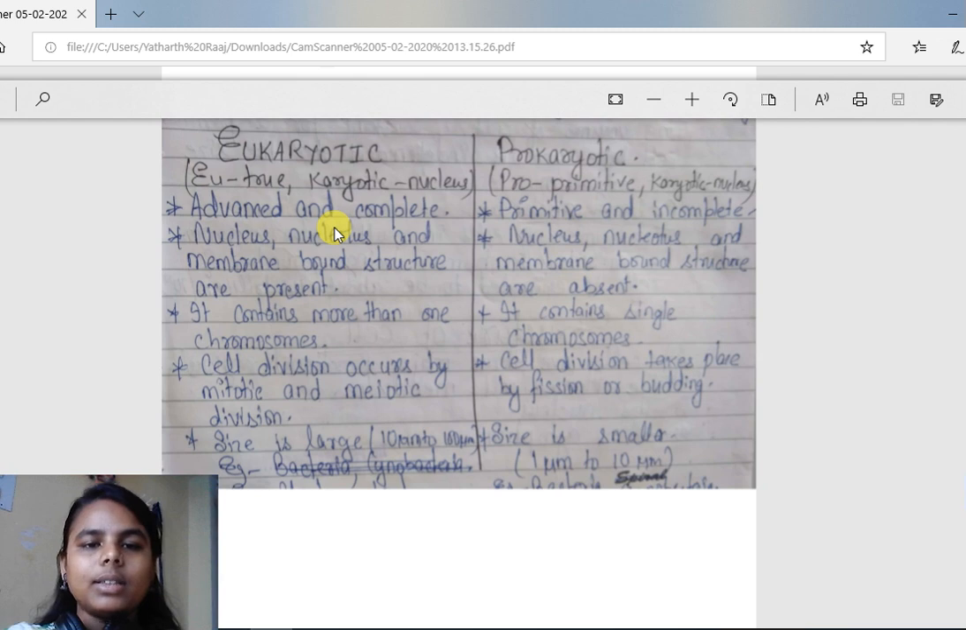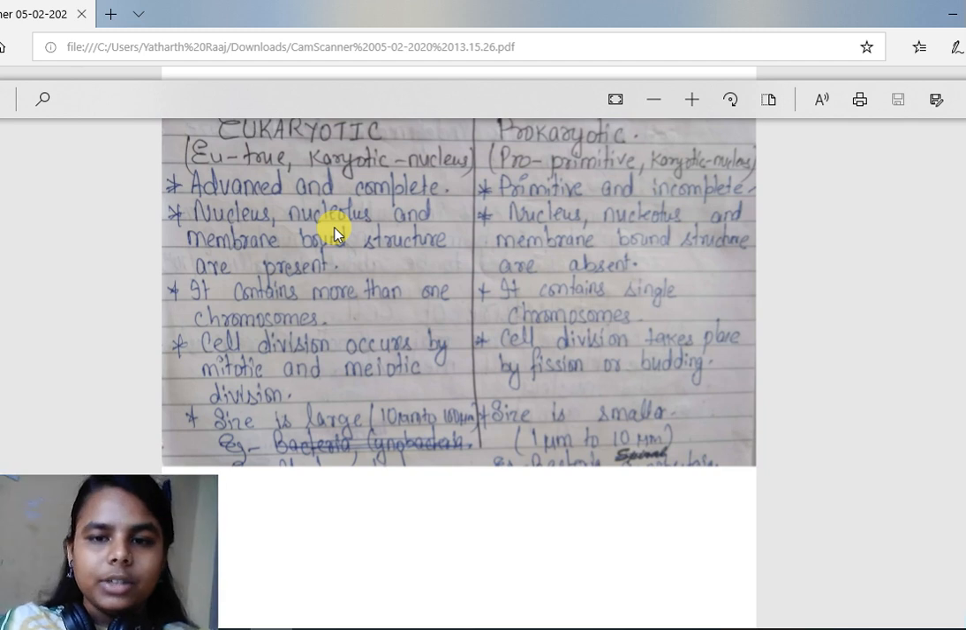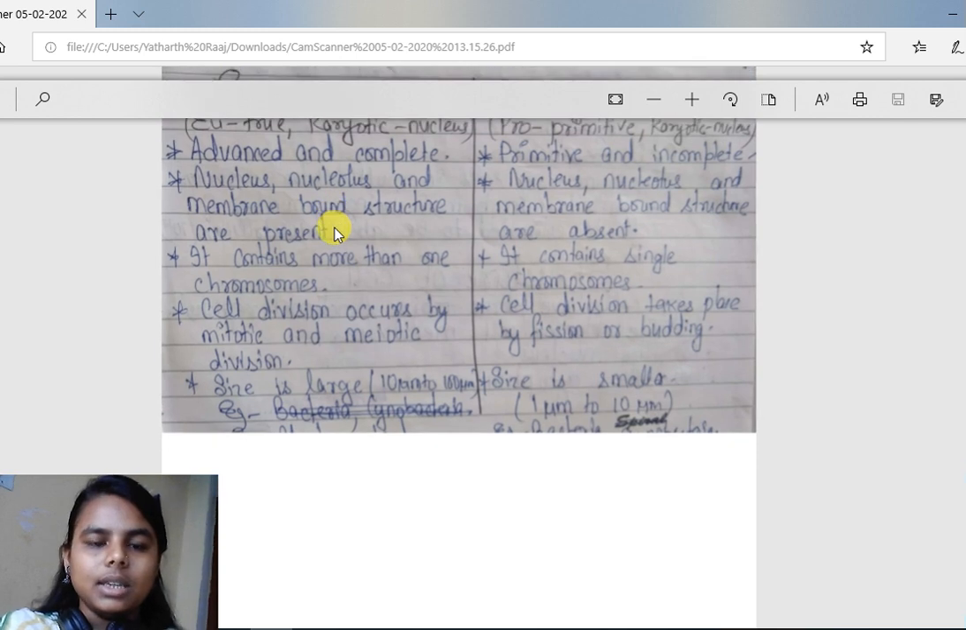Eukaryotic cells are advanced and complete. Prokaryotic cells are primitive and incomplete. In eukaryotic cells, the nucleus, nucleolus and membrane-bound structures are present. In prokaryotic cells, the nucleus, nucleolus and membrane-bound structures are not present. Eukaryotic cells contain more than one chromosome. Prokaryotic cells contain a single chromosome.